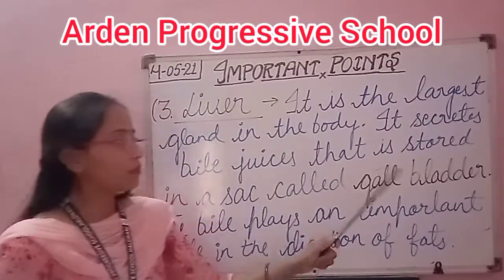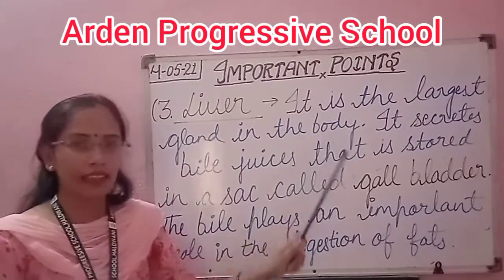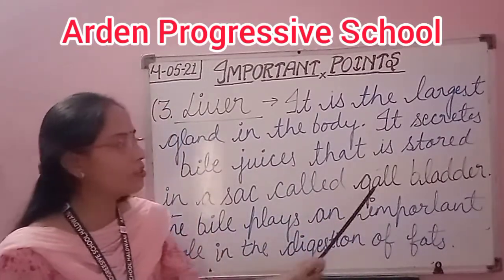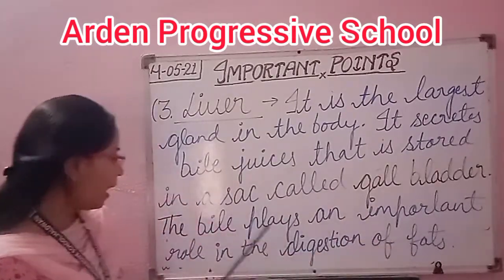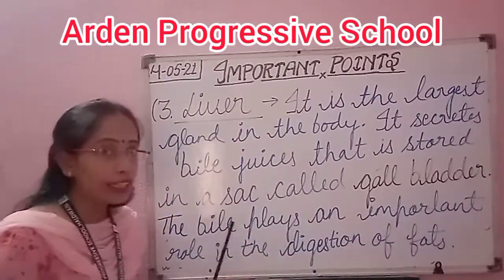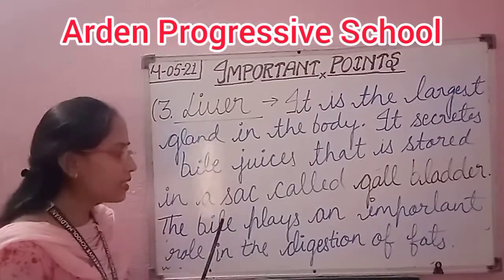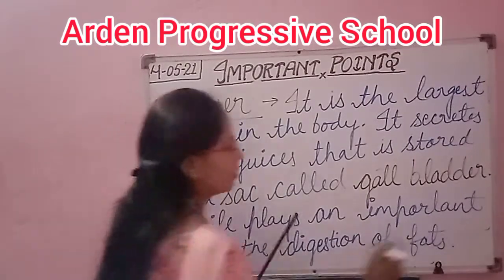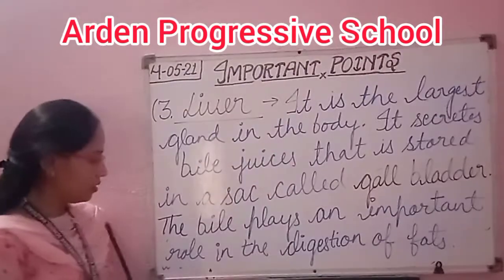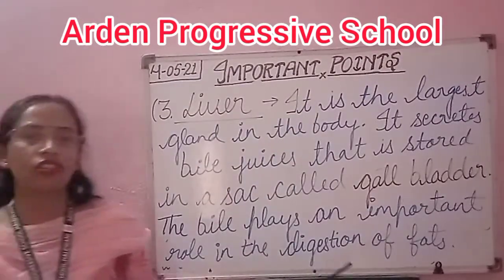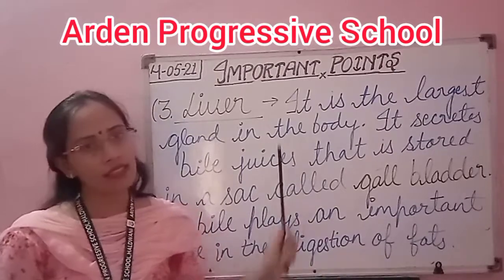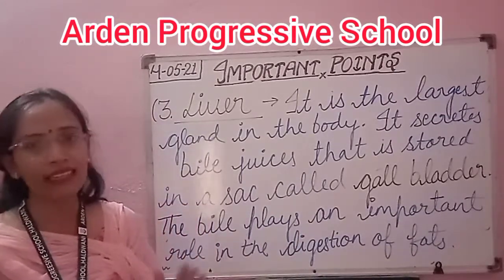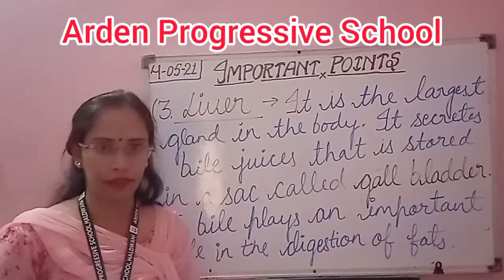Okay, so the bile juices are stored for some time in the structure that is known as gallbladder. And the bile, what is its function? So its function is it plays an important role in the digestion of fats. This is the function of bile juice that is secreted by the liver.